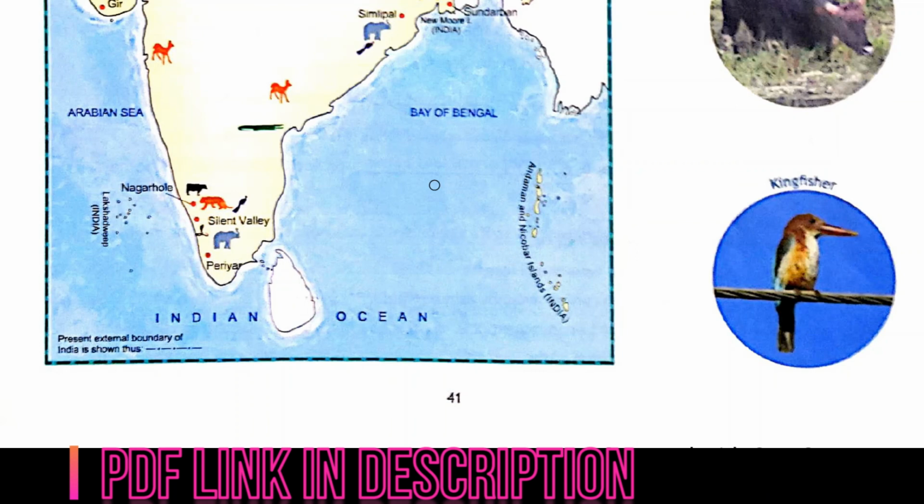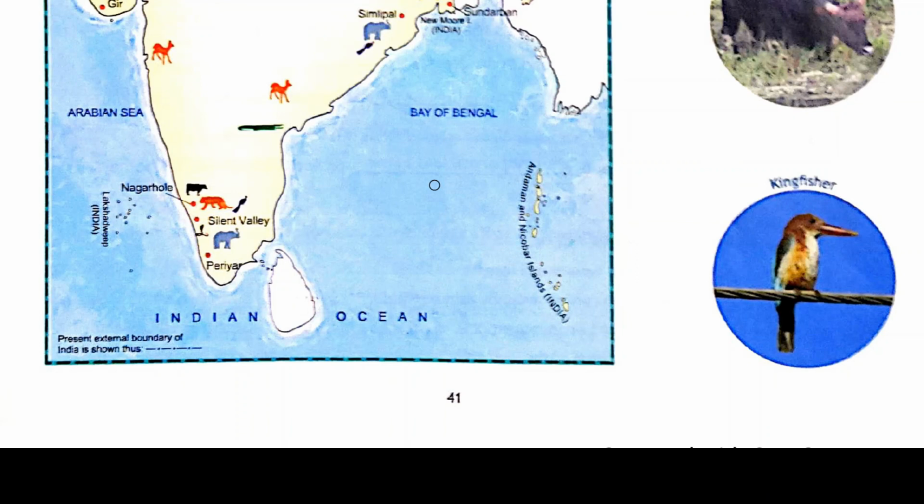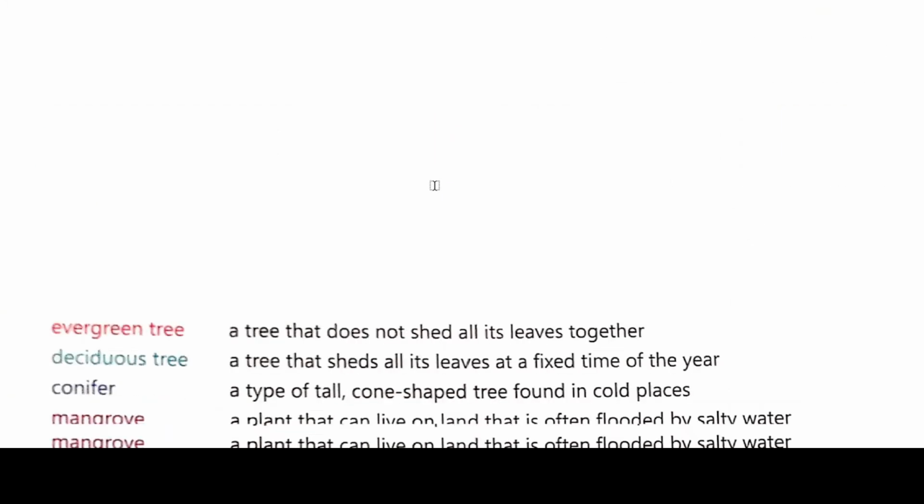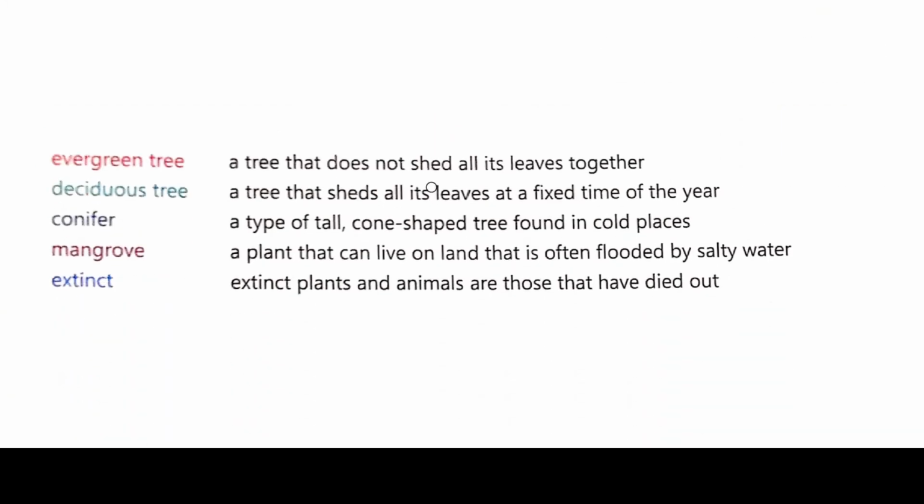Students, in this chapter I have highlighted some difficult words that you have to learn. Now we will discuss the meaning of some new words. These are completely new for you, so you have to know the meaning of these words. Let's discuss this. First one is evergreen tree. It means a tree that does not shed all its leaves together. Secondly, deciduous tree. It means a tree that sheds all its leaves at a fixed time of the year.